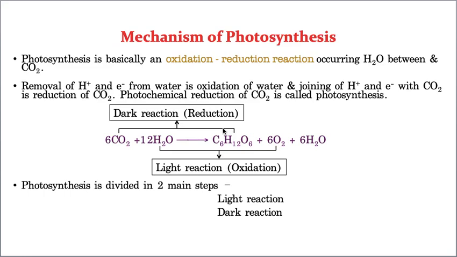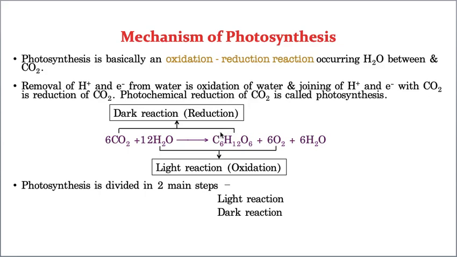Now, photosynthesis is basically an oxidation and reduction reaction which takes place between water molecules and carbon dioxide. For example, removal of protons and electrons from water is considered the oxidation process. It takes place in the light reaction, whereas joining of these protons and electrons to carbon dioxide takes place in the dark reaction. So this reduction and oxidation process is what we describe as photosynthesis.